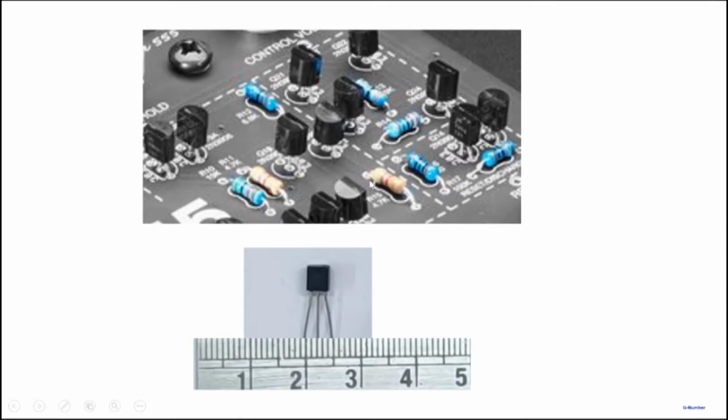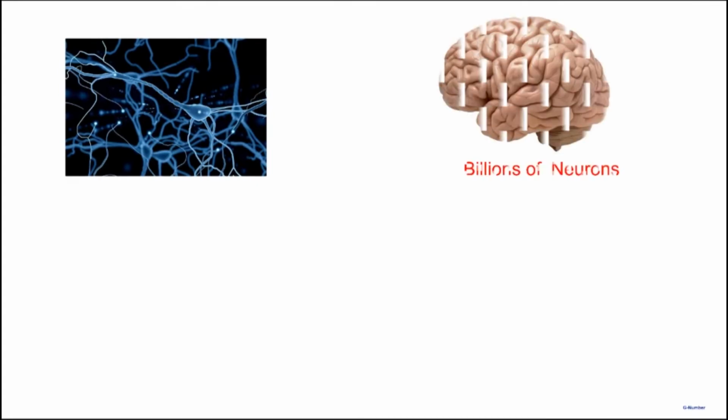And at this point you may wonder, why do I want to integrate lots of transistors, and what do you mean by lots of transistors? How large? Well, let's look at our brain as an analogy. So this is a single neuron, and it can perform a simple computation, but by itself it can't do much. But then you get to the brain where we have billions of neurons, and these neurons are connected to each other, then we all know that the brain does interesting things.